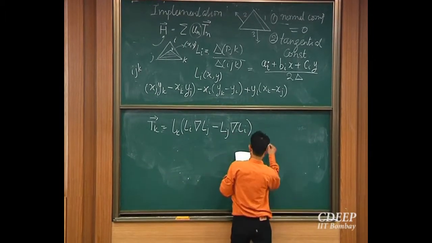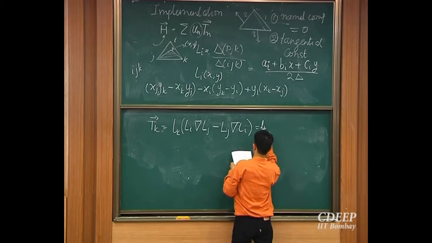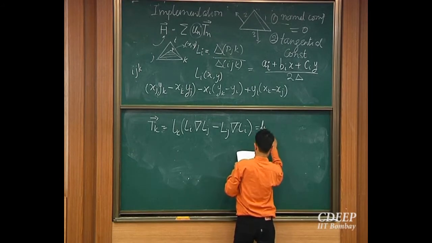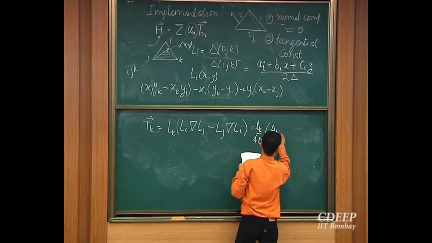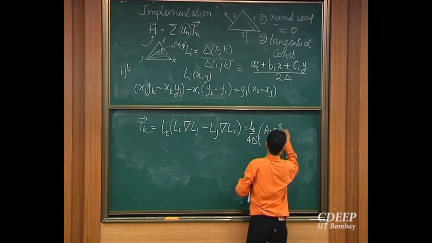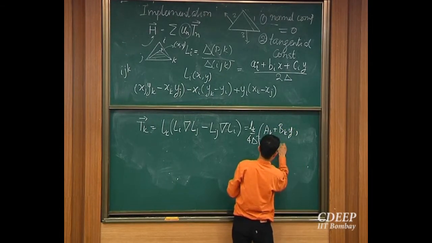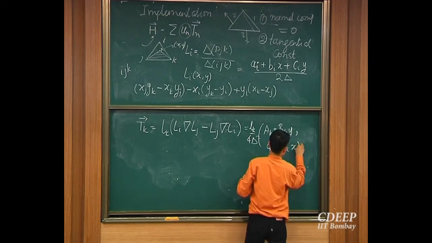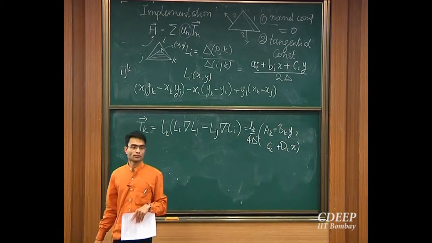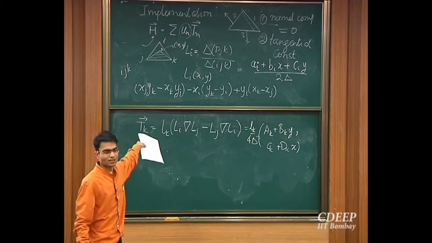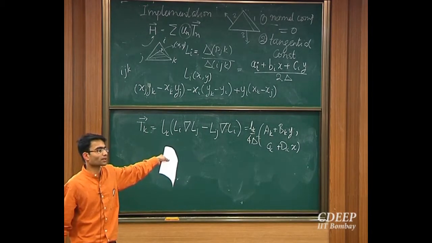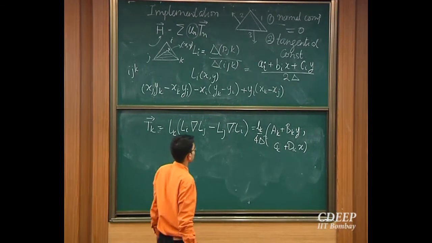So if I write it out in terms of the vector components, this is sort of simple algebra that a school student can do.